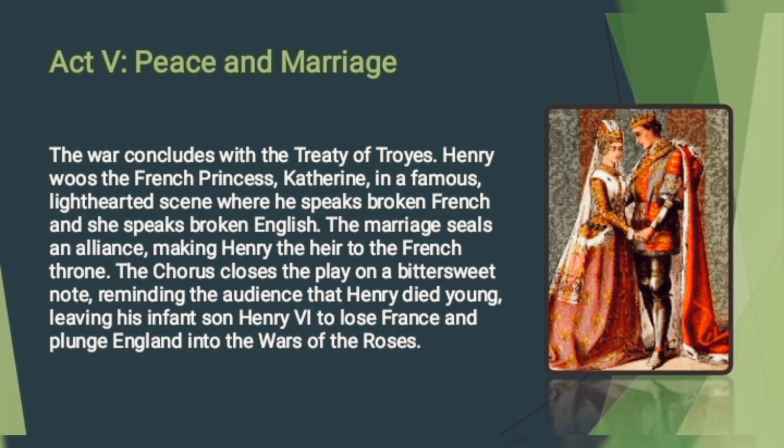Act 5 is about peace and marriage. The war concludes with the Treaty of Troyes. Henry woos the French princess Catherine in a famous light-hearted scene where he speaks broken French and she speaks broken English. The marriage seals an alliance, making Henry the heir to the French throne.